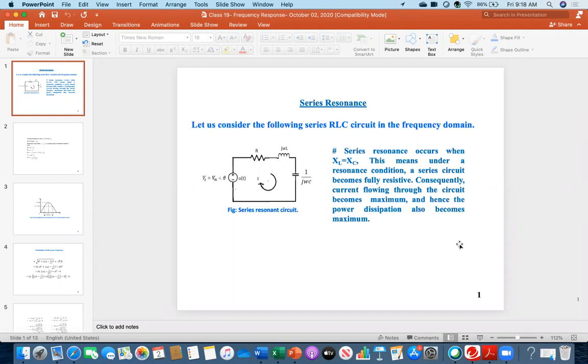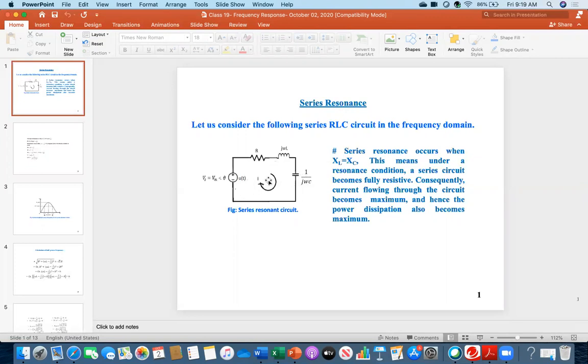Yes. Okay, great. As you see, last class we started looking at frequency response: how does the circuit behave with respect to frequency variation? Today we'll be looking at an important concept called series resonance. From the viewpoint of physics, you already know resonance, especially in terms of sound. When the sound is maximum, that is resonance. Today we will be looking at the series circuit.